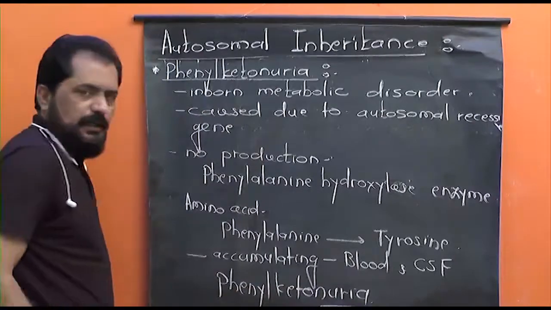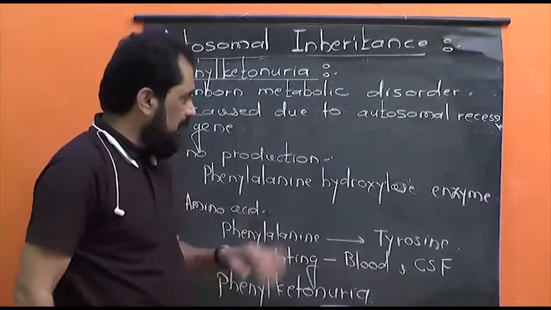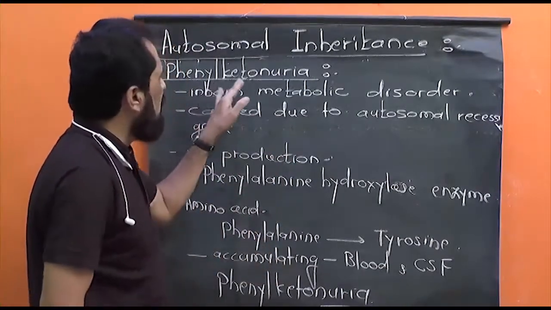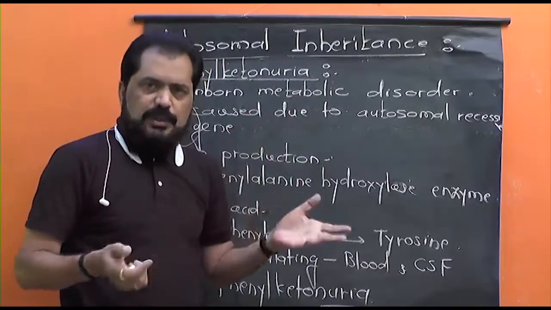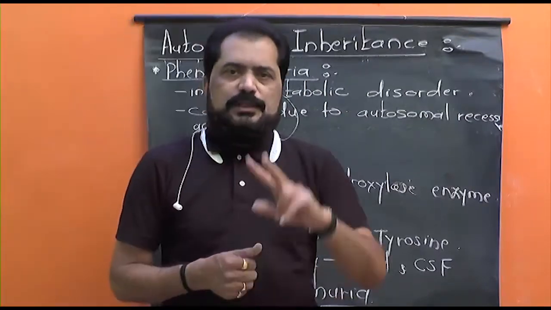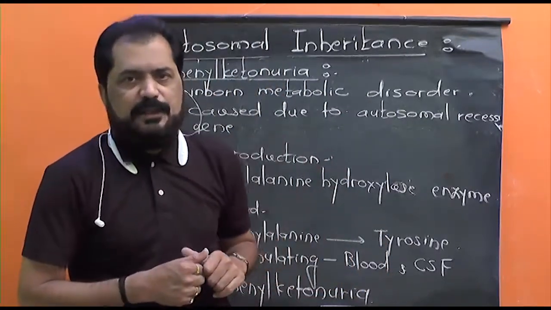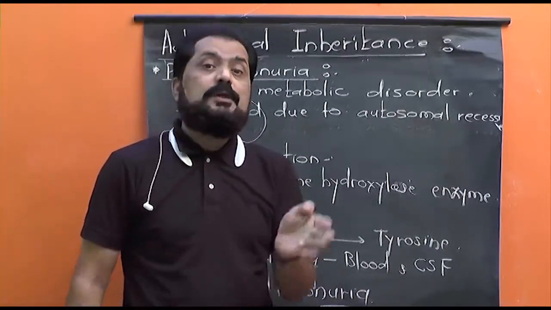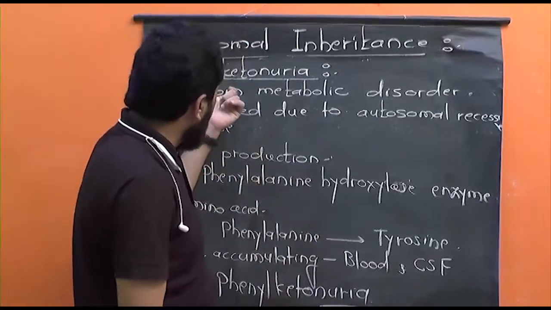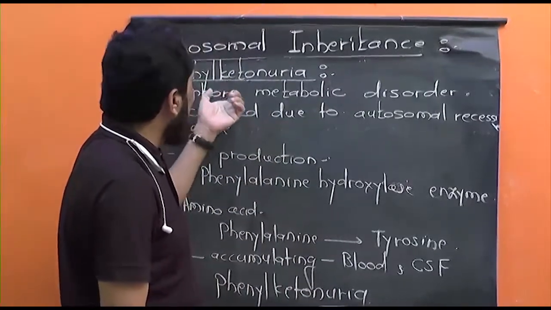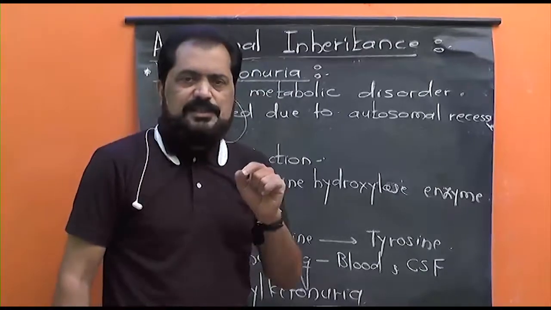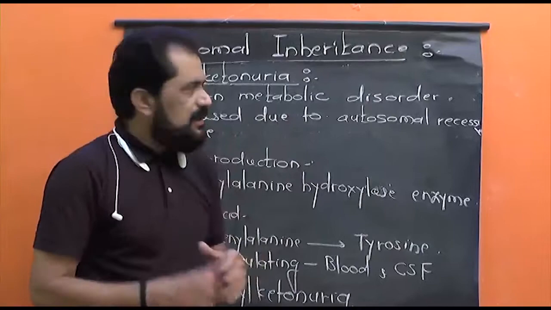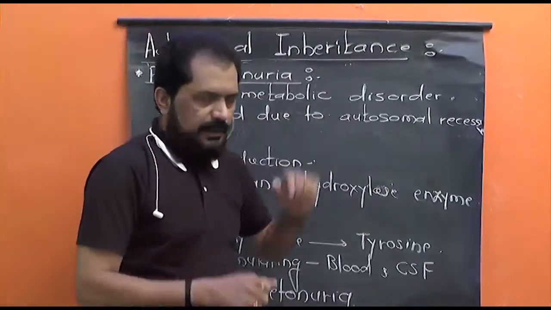Here urea stands for urine, and the appearance of phenylalanine amino acid in urine is known as phenylketonuria. So here we have discussed two examples. The first example is widow's peak, a trait controlled by an autosomal dominant gene. The second disorder, phenylketonuria, is controlled by an autosomal recessive gene. So here we have discussed autosomal inheritance.